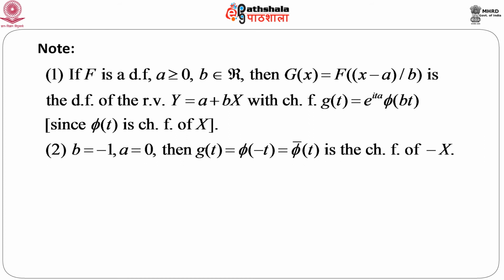The characteristic function of this random variable y is given by g(t), which is e to the power i t a times phi of b t. If we just calculate the expectation of e to the power i t y, which is nothing but the characteristic function of y, we can immediately write the expectation of e to the power i t (a plus b x), and if we expand that, we get e to the power i t a into the expectation of e to the power i b t x. If we replace t by b t, this is nothing but the characteristic function of x, only t is replaced by b t.